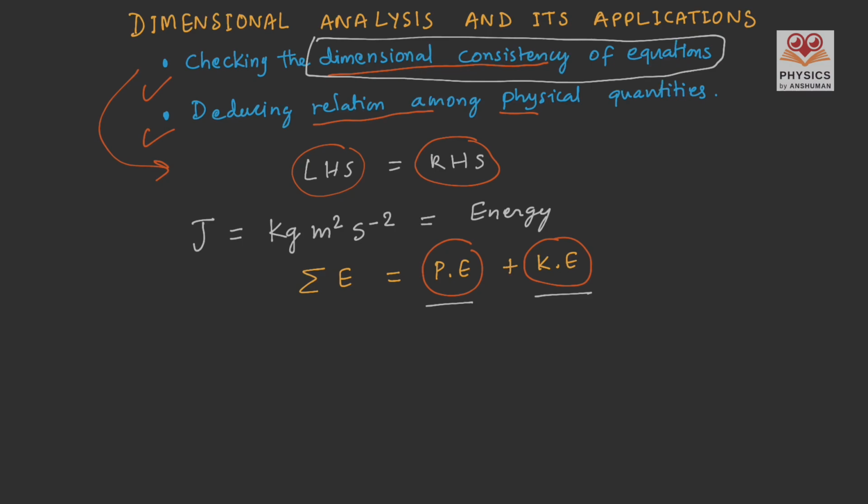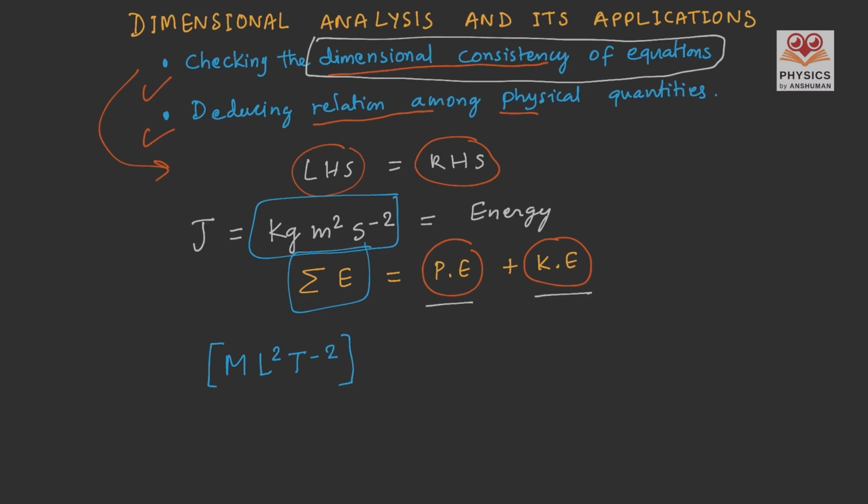Now let us come back to our example, in which we have to check the dimensions on the left hand side and on the right hand side. And by doing that, we have to check the dimensional consistency of the equation. The physical quantity on the left hand side is energy, and the dimension of energy can be easily drawn from the unit of energy, which has a mass element. So we can write M, and then meter square, the dimension can be written as length square, and for per second square, the dimension would be time raised to the power minus 2. So this is the dimension for energy.